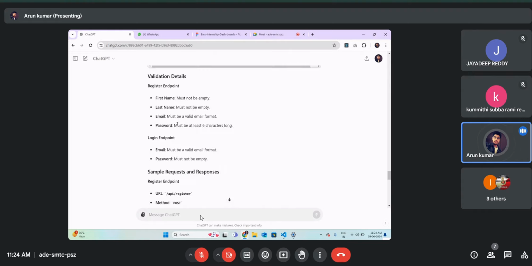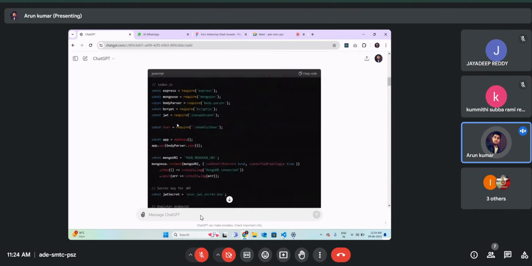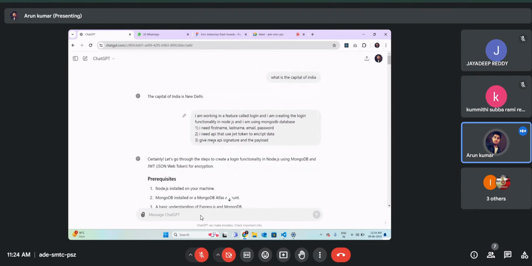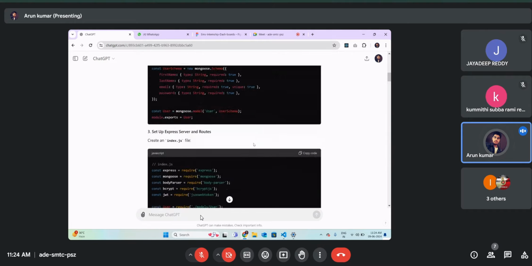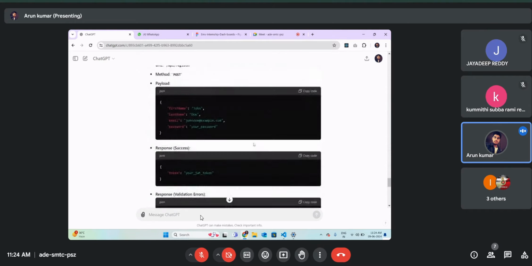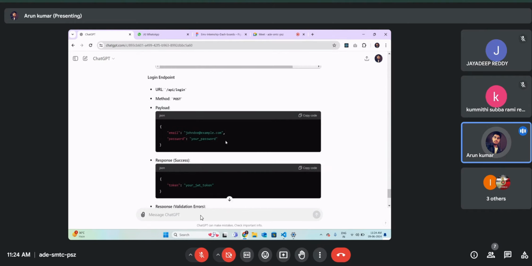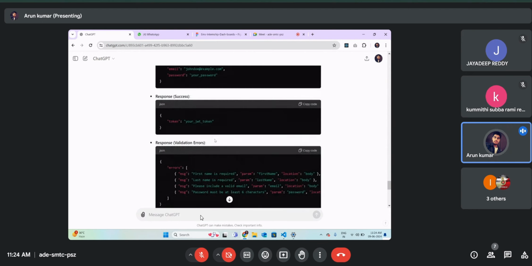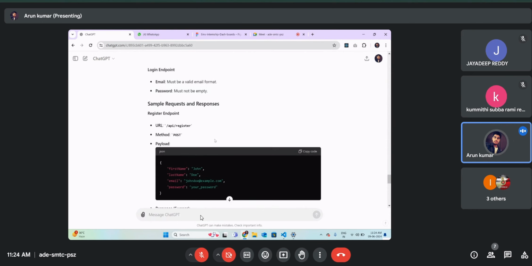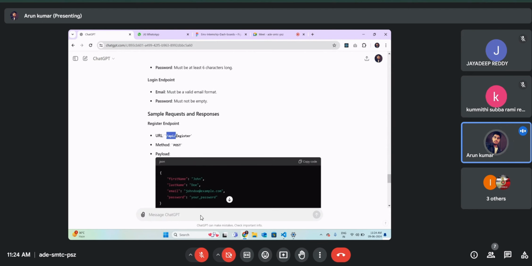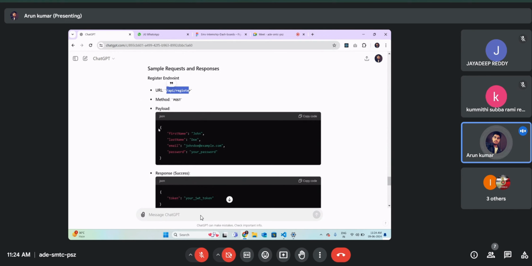And here I provide a third statement called the signature of the API and the payload. If you see that, it gives me an API signature and the payload. It provides the URL signature for the register, and it provides the payload.